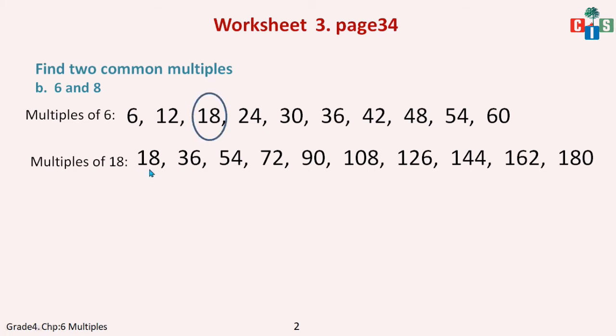So 18 will be there and then 36 will be there. Okay, and then 90, 54. Okay, now we don't have. Okay, so it is 2.